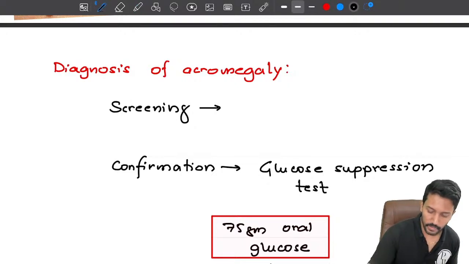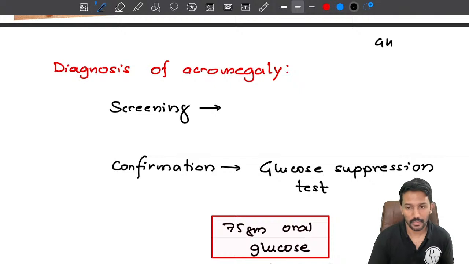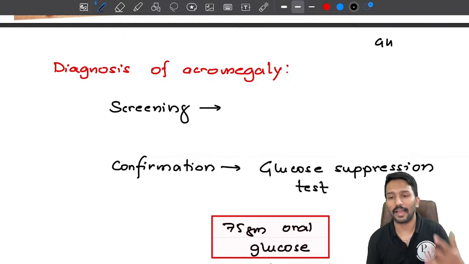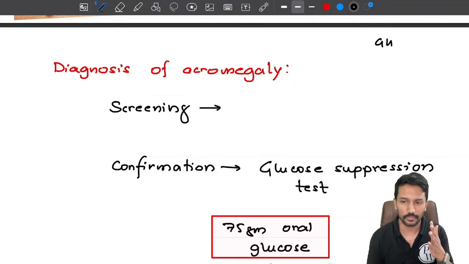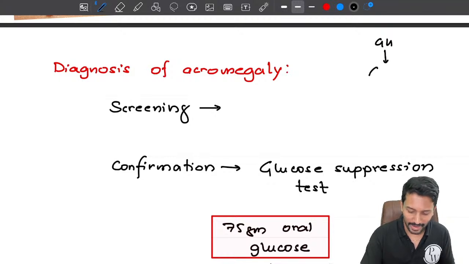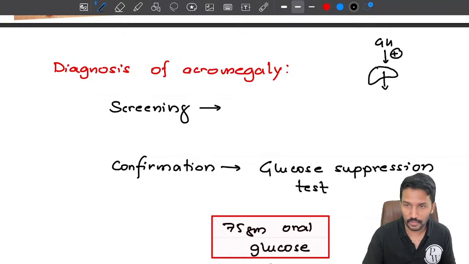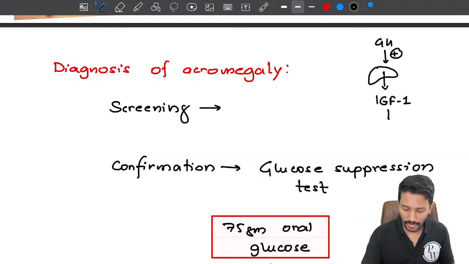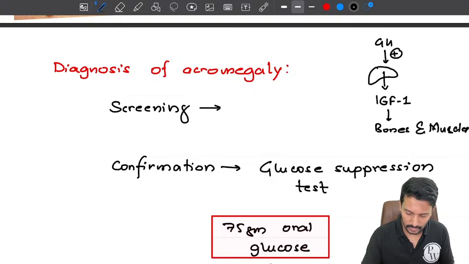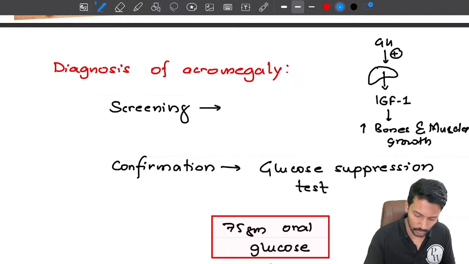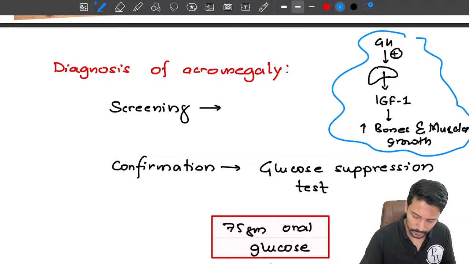First thing, what we know is growth hormone is produced by the pituitary gland, and growth hormone does not directly act on the tissues to cause growth. Growth hormone acts on the liver. It stimulates the liver to produce a substance called insulin-like growth factor 1, right? This will act on the bones and muscles to increase the growth. This is the basic mechanism of action of growth hormone.